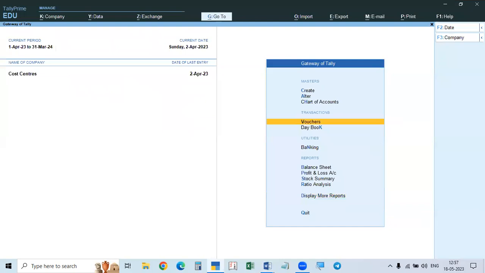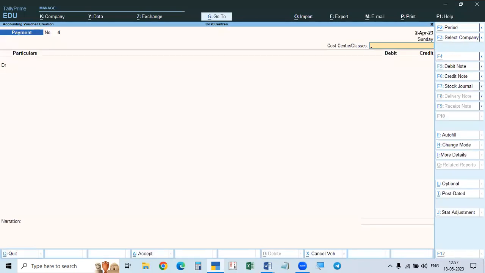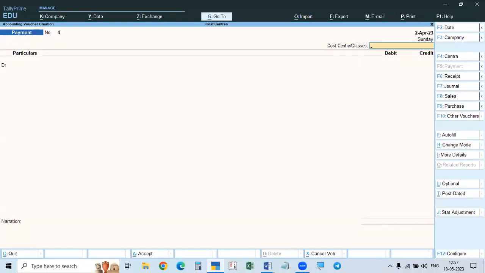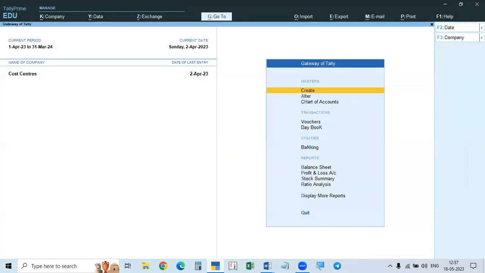Here advertisement. See here, we go to voucher. What is the cost category class? Cost center class is advertisement. It is not created. Click control. Yes, it will not create here. So the class we have to create in create, and we have to redefine the percentage. And if the class is given there, it will divide. So there we cannot create.